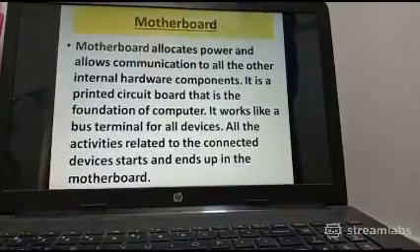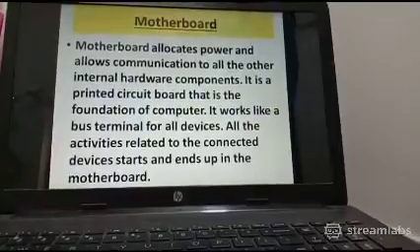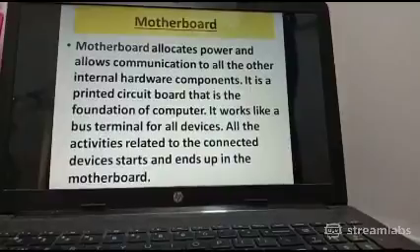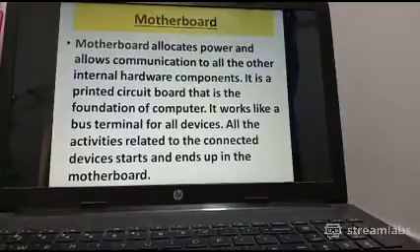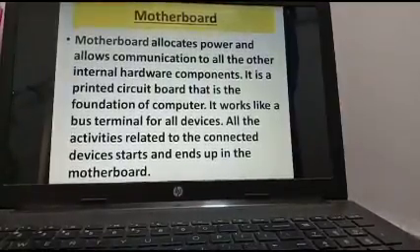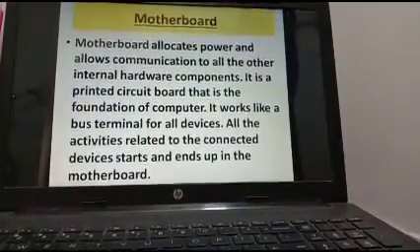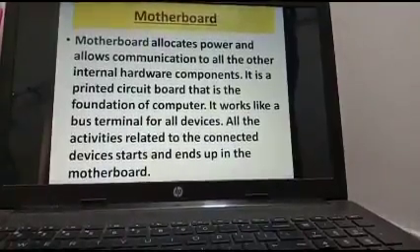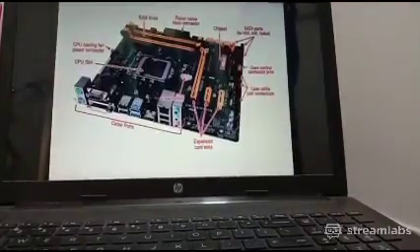Bus terminal means it is a kind of port, or you can say a series of different wires and cables through which different devices can communicate with each other. All the activities related to the connected devices start and end in the motherboard, for all the devices which we can connect from outside the CPU and which are also inside the CPU. You can see in this picture, this is your motherboard.